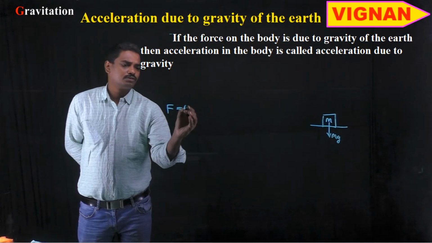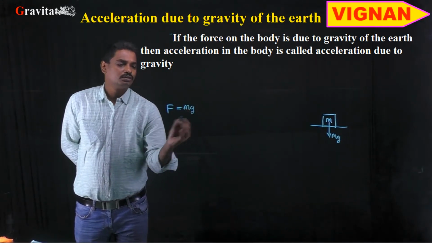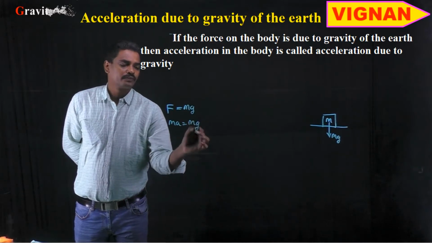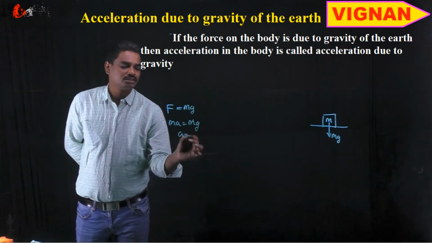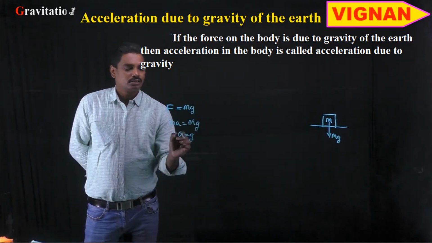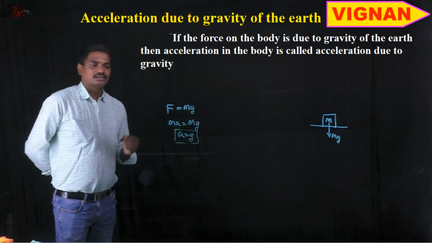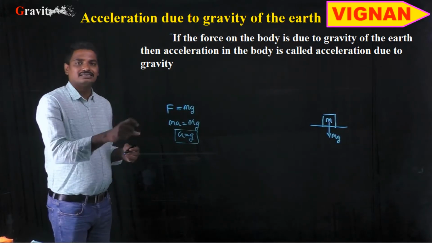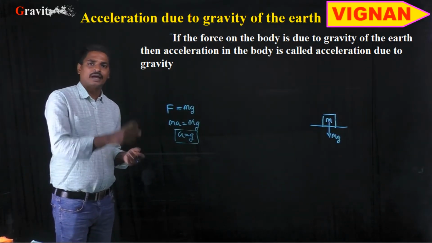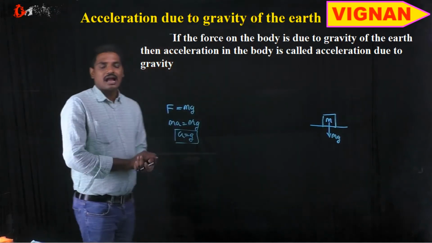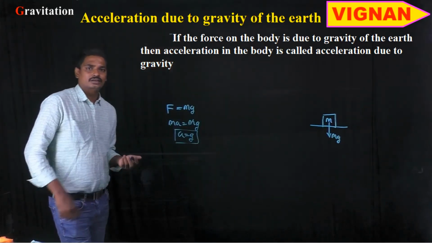So ma is equal to mg, the m gets cancelled, and the acceleration is nothing but the acceleration due to gravity. This acceleration g is called the acceleration due to gravity of the planet. If we consider the planet as earth, then g is the acceleration due to gravity of the earth.